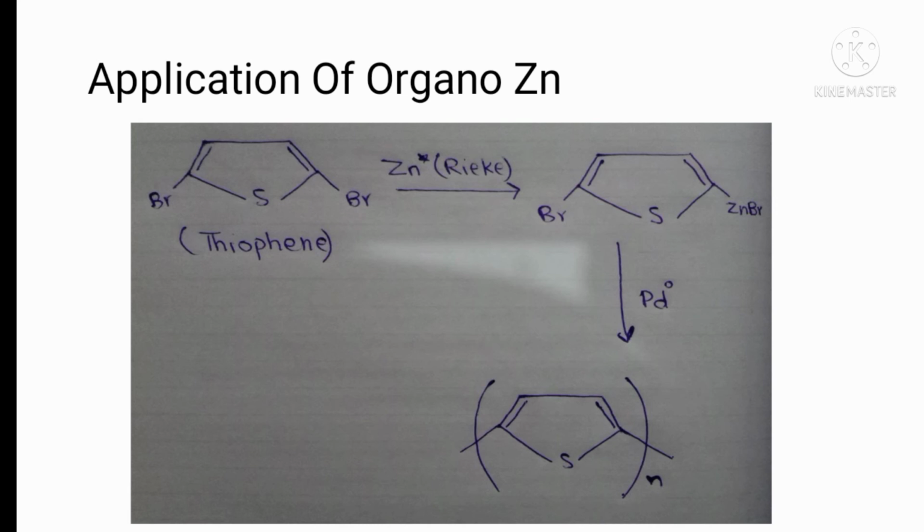Organozinc also plays an important role. Generation of polythiophene takes place. So this is a very important application of organozinc, that we have a polymerization reaction at the end. First we add zinc oxidatively between carbon and bromine. Then transmetallation takes place between organozinc and palladium. Then palladium plays a catalytic role that polymerizes thiophene, and at the end we have polythiophene. So this is the most important example.